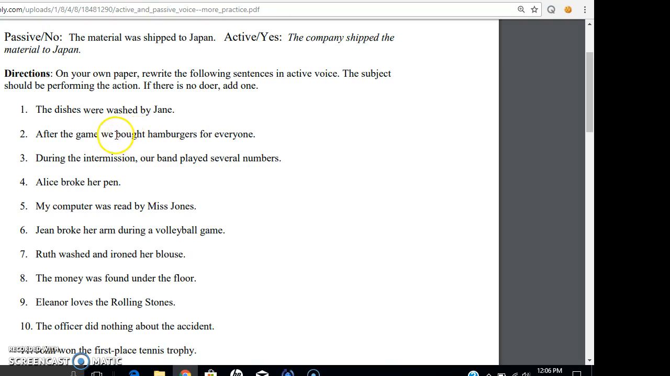But again, let's do the checking. Who did the buying? Who bought the hamburgers? Well, we did. Because you have we and it's functioning as a subject, that makes it active voice.